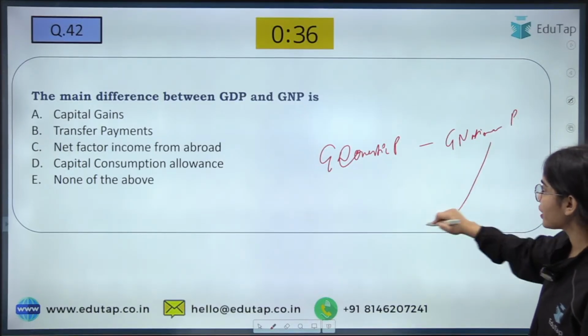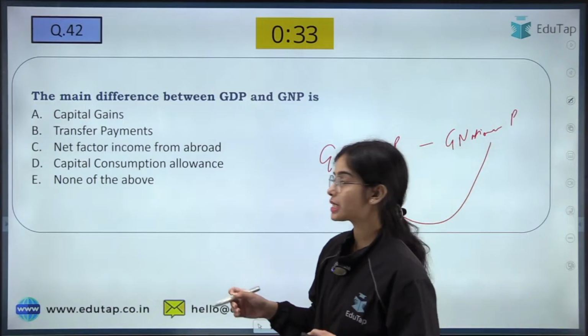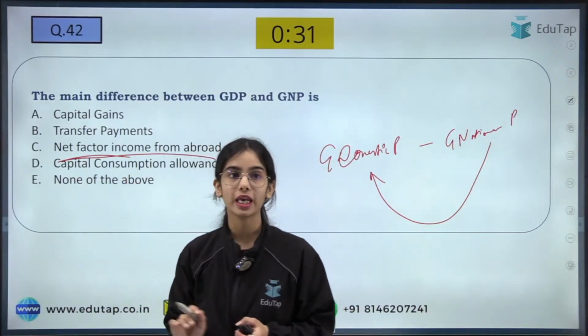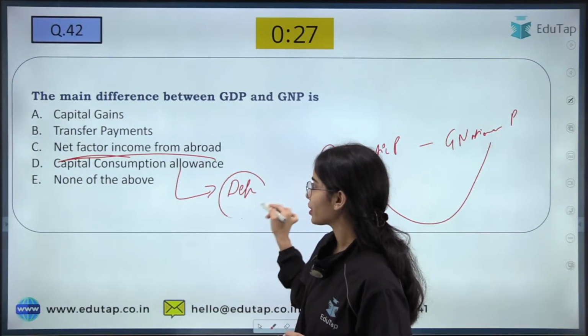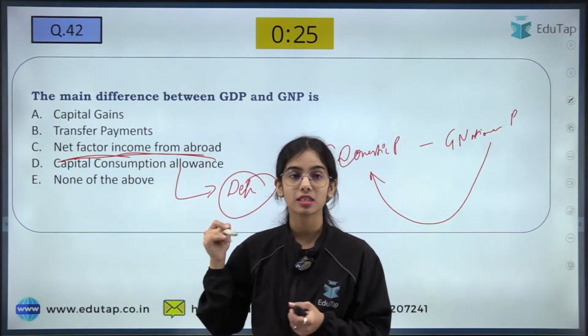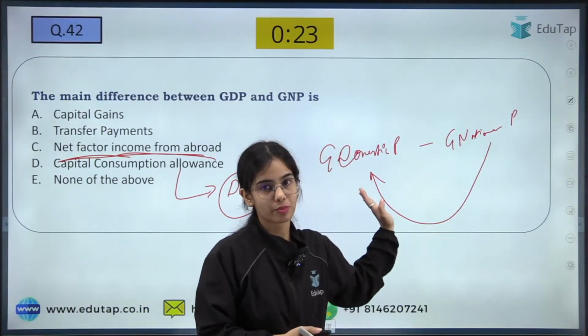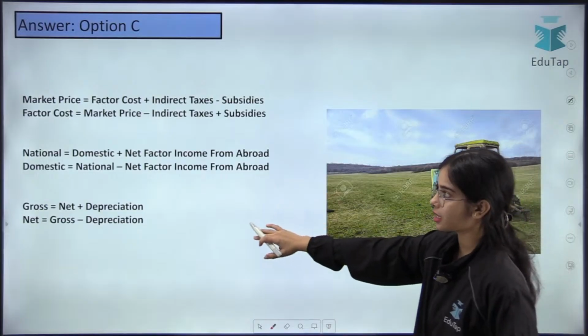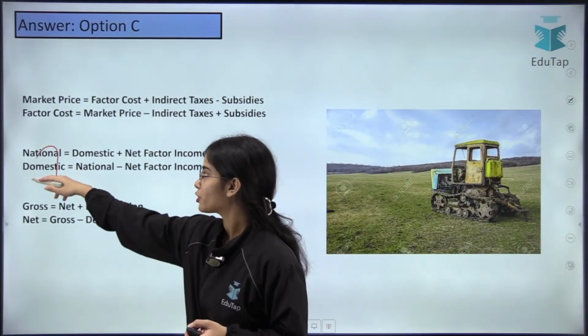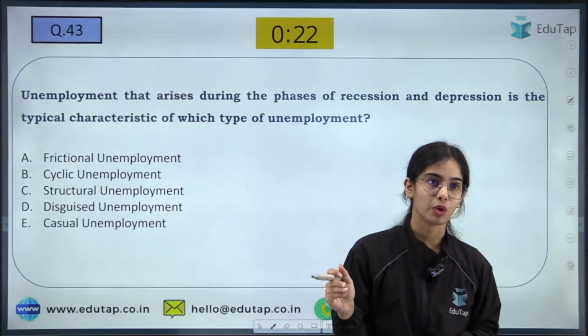So what is the difference between domestic and national? The difference is net factor income from abroad. Capital consumption allowance is nothing else, it is the depreciation. Net factor income from abroad is the difference between national and domestic. So this is the idea. The differences have been written here.